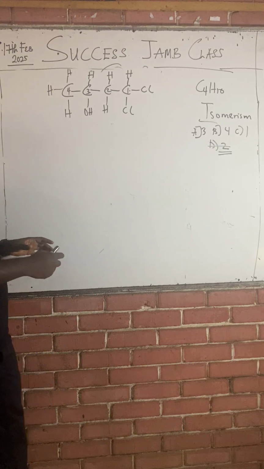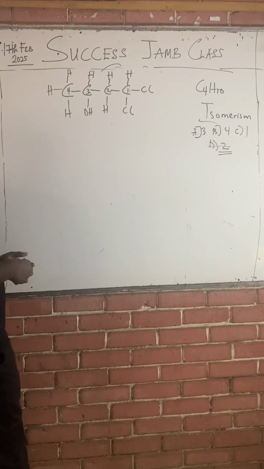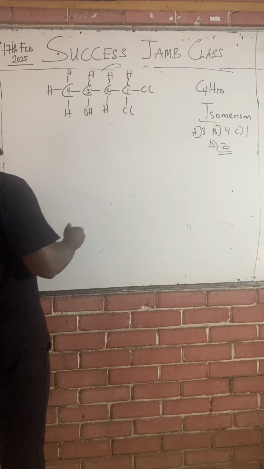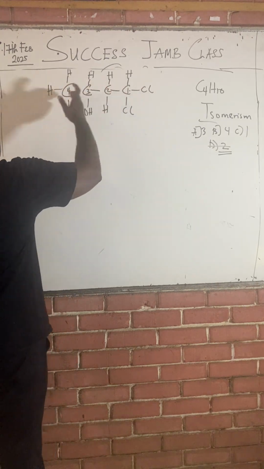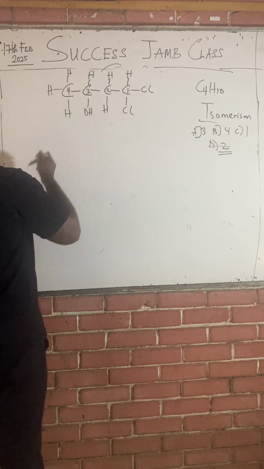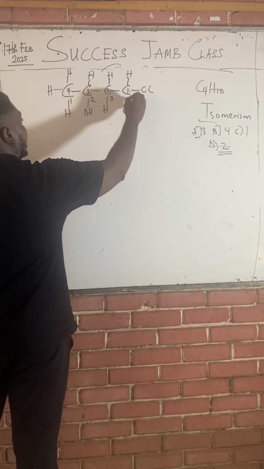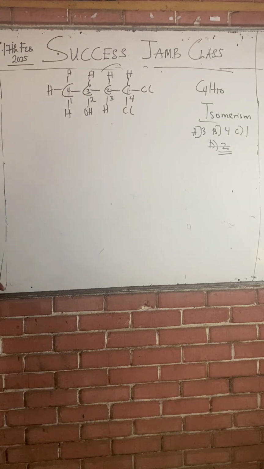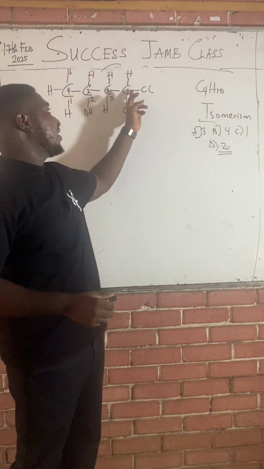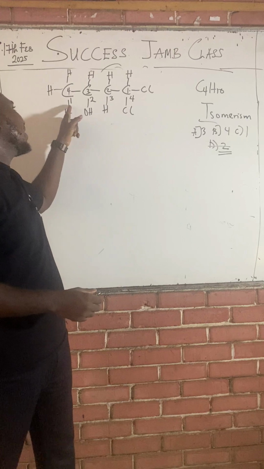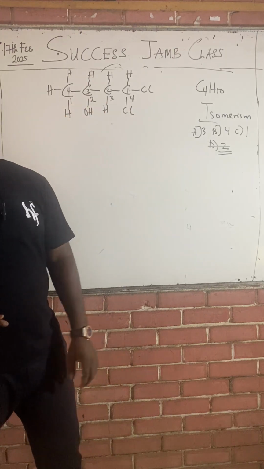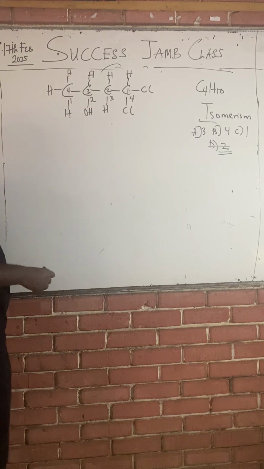There are always different ways of counting, or naming, carbons in an organic compound. Class, counting from this side, you have 1, 2, 3, 4. And counting from this side, you have 1, 2, 3, 4. Class, which side are we going to go with?